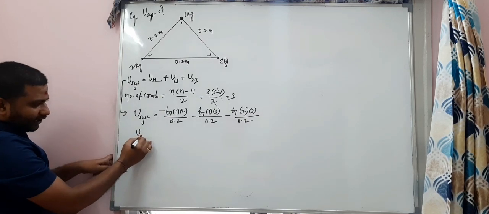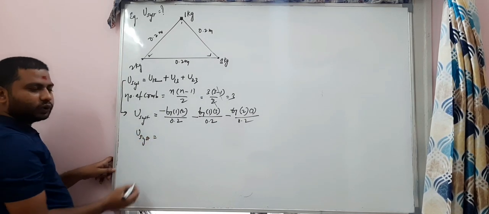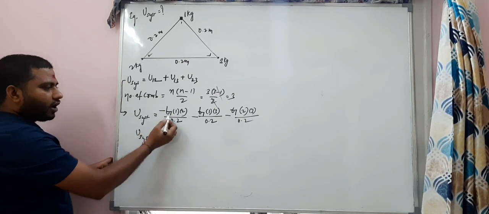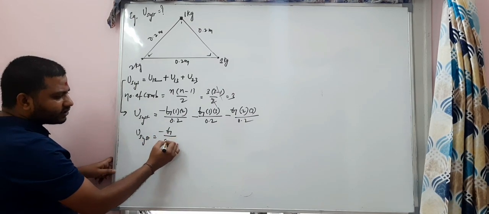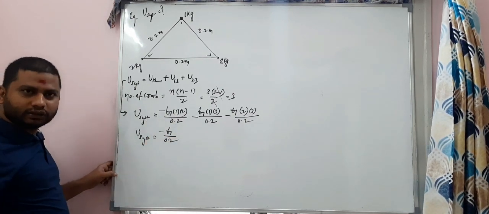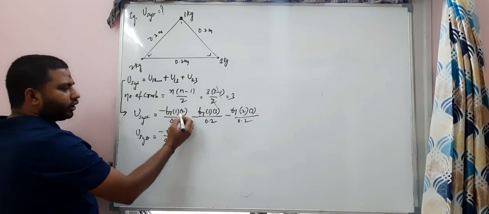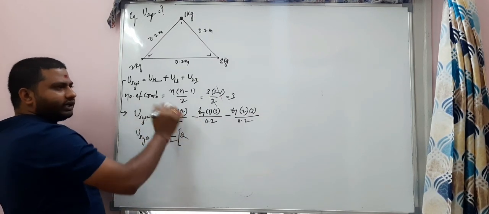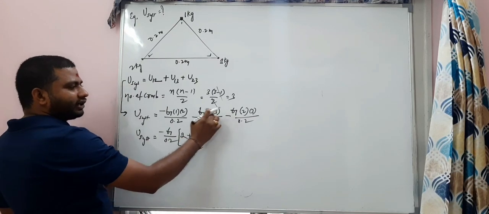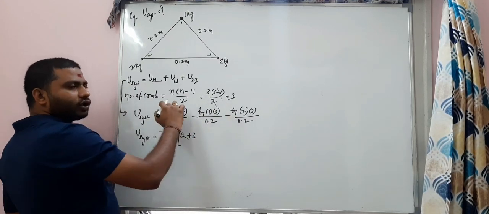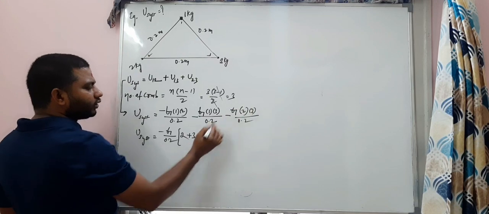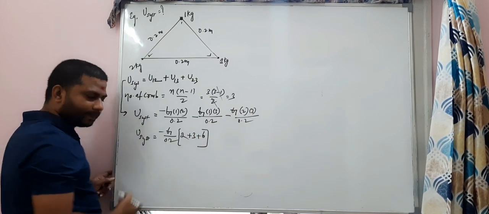Now the potential energy of the system is equal to, taking minus G by 0.2 common: 2 into 1 is 2, plus 3 into 1 is 3, plus 3 into 2 is 6.